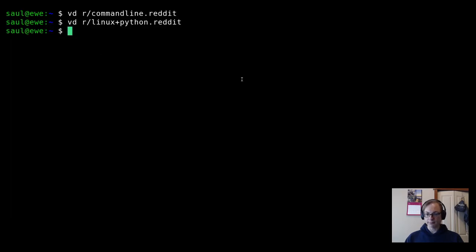Anyway, so this is the Reddit API Explorer. This is in VisiData Plus, which is my own private repo of stuff. I don't want to ship this quite yet or release this yet because it's not fully formed, and I'm not really sure what I want to do with it. And whenever you release something open source, you have to support it, or at least people expect you to. And so anyway, it's on my private repo.